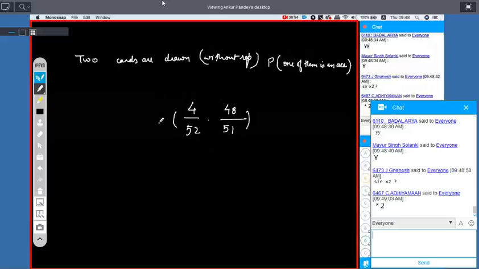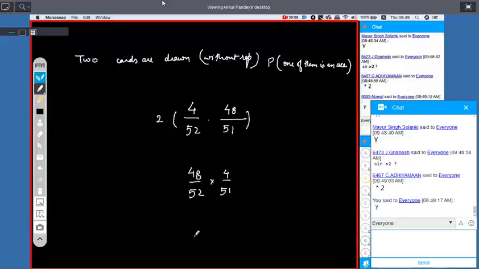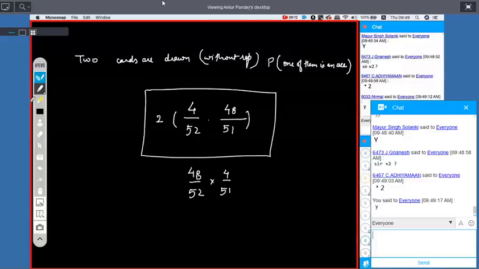ऐसा हम दो तरीकों से कर सकते हैं, द रिवर्स ऑफ इट एज वेल। फर्स्ट कार्ड should not be an ace, second card should be an ace. Clear? So this is the answer.